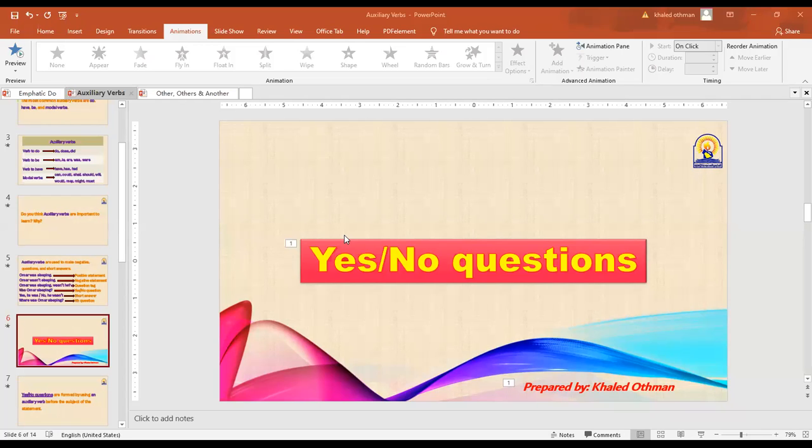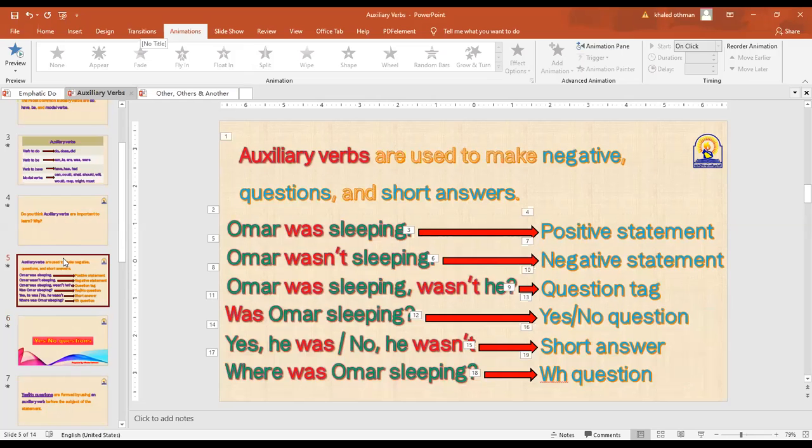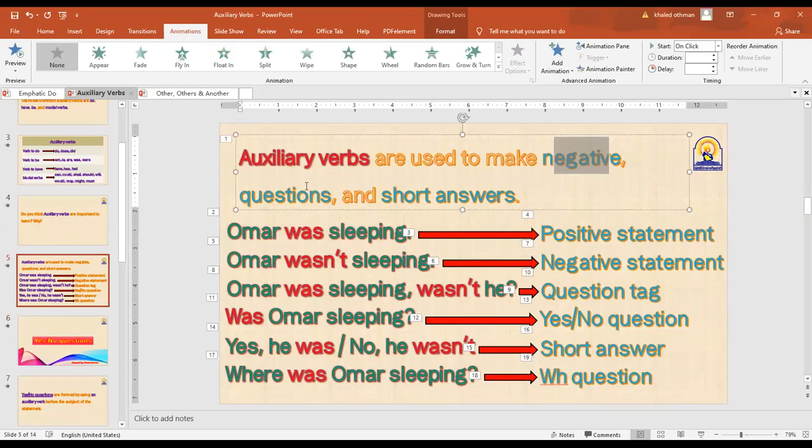Can you remember, guys? Yes, Abdullah. Because with the auxiliary verbs, you can make affirmative sentences or negative sentences, or ask questions. Okay. The most important thing is that auxiliary verbs, as I told you, help us to make negatives, to make questions and short answers, okay? Of course, questions may be WH questions, yes and no questions, question tags.